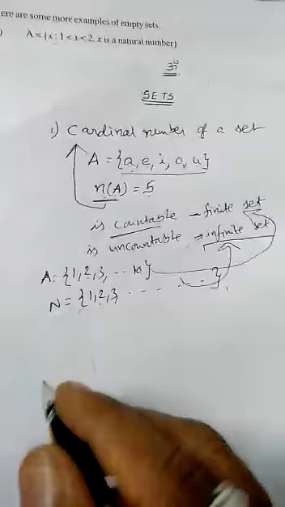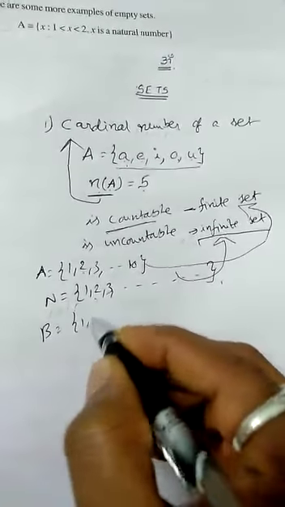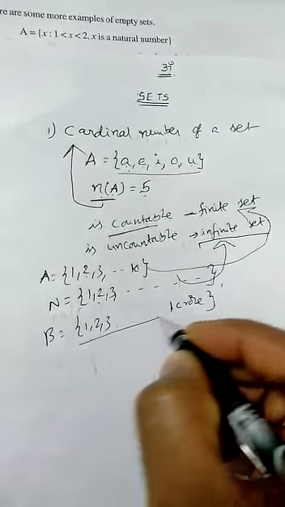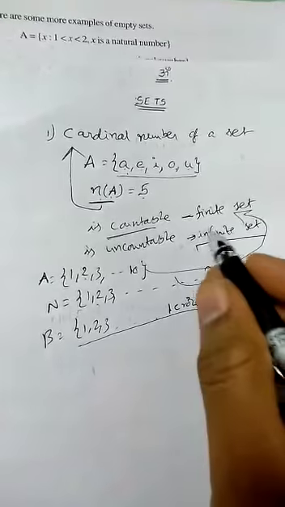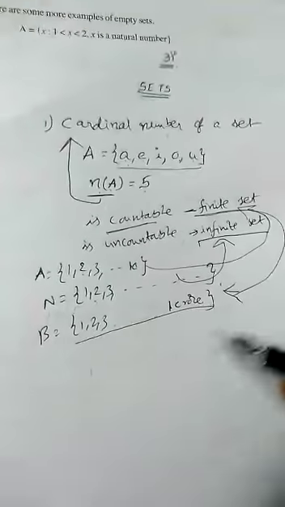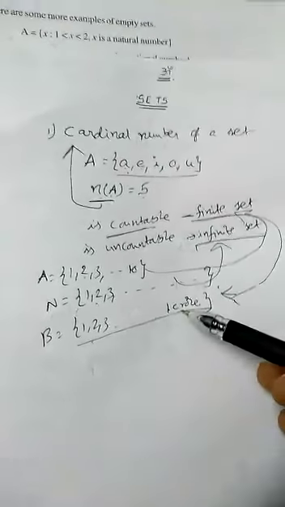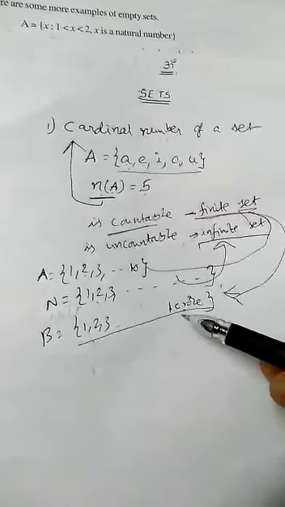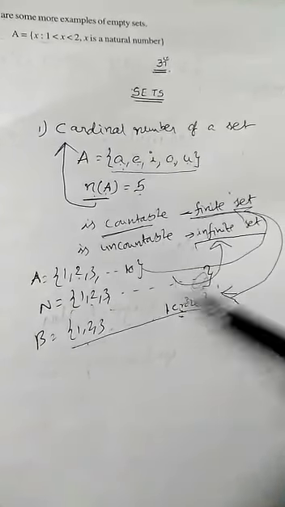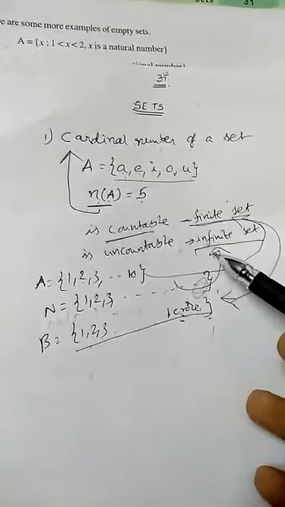Countable means anything we can count. For example, if I write the set B like 1, 2, 3 and so on up to 1 crore, a very large number of elements are there, though it is called a finite set only. Why, you can ask me. Sir, there are many elements, why is it a finite set? Though it is having 1 crore elements, we are able to count. Once we are able to count, it is a finite set. 1 crore or 10 crores or 100 crores, when you are able to say the number, that is called a finite set. Here uncountable means we are not able to find out what is the last element. So we can't find how many elements are there in the set of natural numbers. So such sets are called infinite sets.